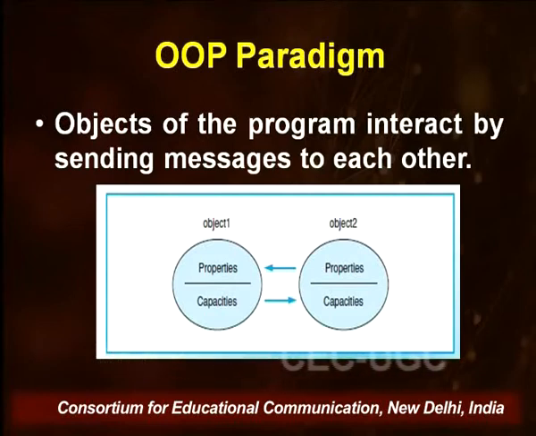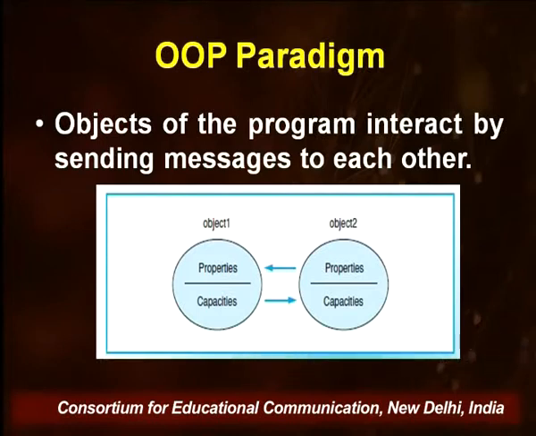So let us try to see what actually this object oriented programming paradigm is, and then how we can apply this object oriented paradigm on the same problem, which is to find the area of the rectangle, for which we have seen the procedural concept just now.